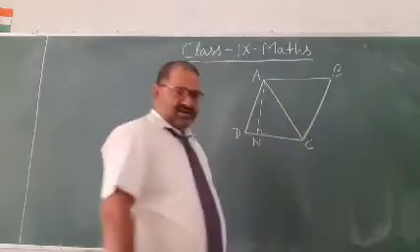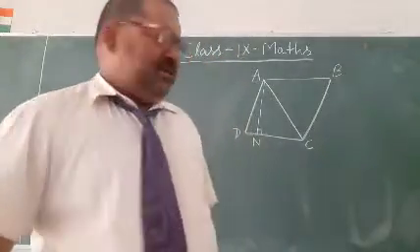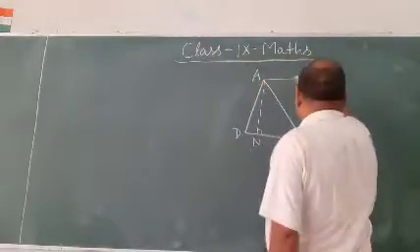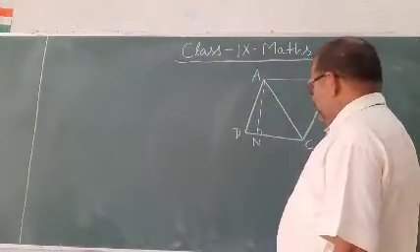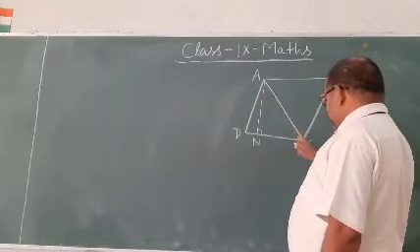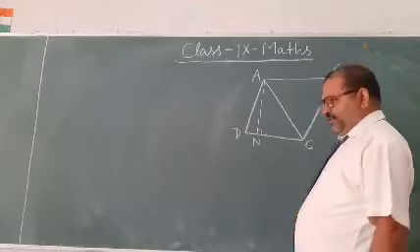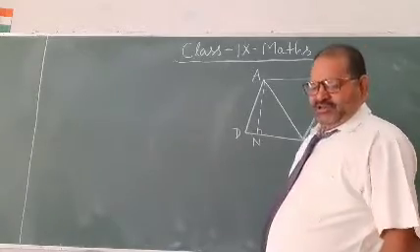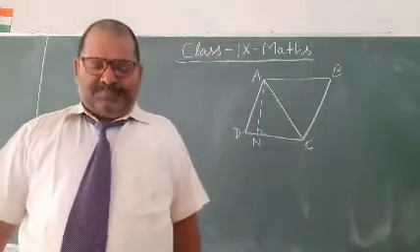AC is the diagonal. ABCD is a parallelogram and AC is the diagonal. AN is perpendicular to DC.